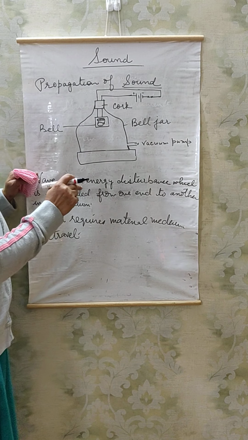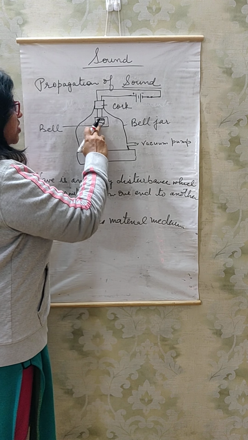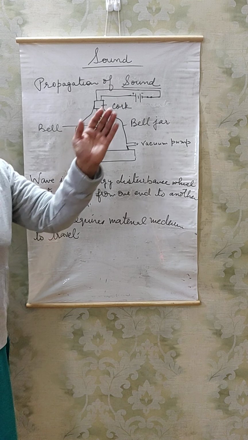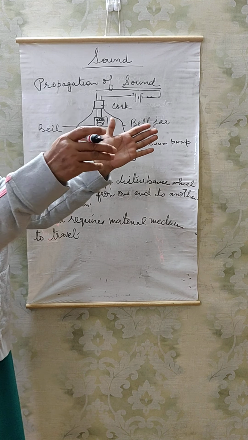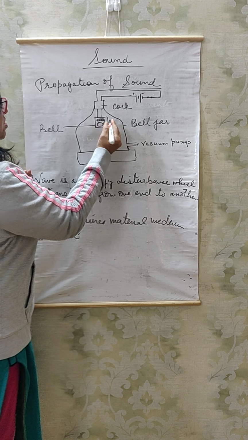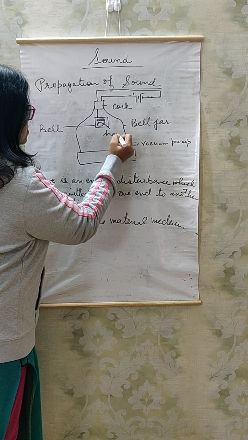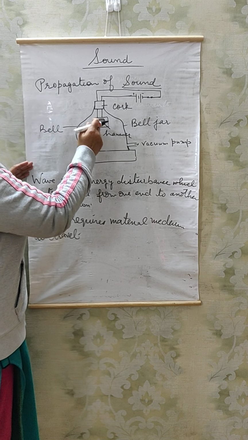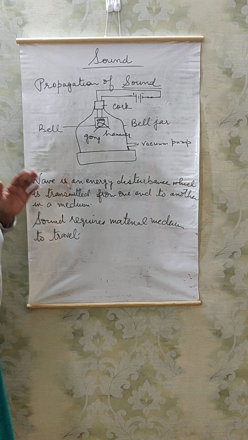Now, current starts flowing and as a result, the hammer strikes the gong. You can understand this way: imagine this is a gong and this is a hammer. The hammer will strike the gong like this, and you can hear the sound. So, once the current passes through it, the hammer strikes the gong, and you can hear the bell ringing.